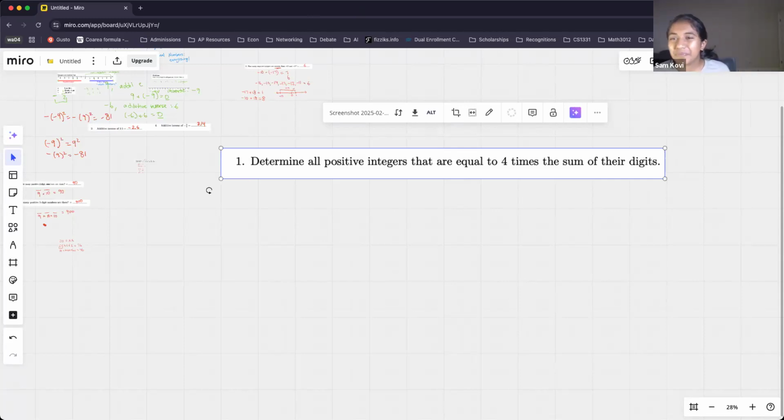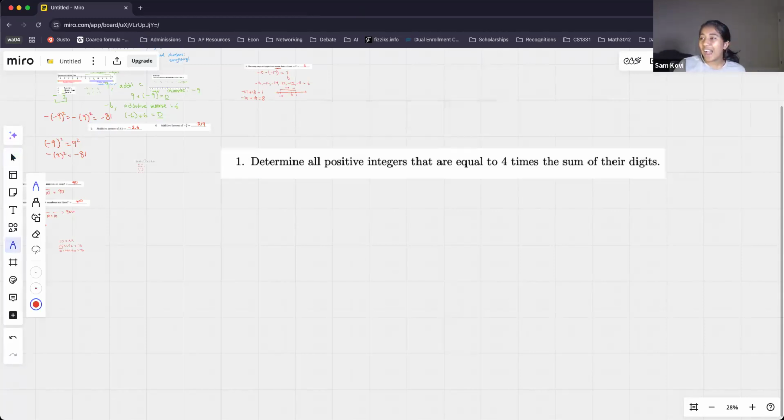All right, let's take a look at this next question. So the way we're going to approach this is, the most important step is understanding how to write a positive 2-digit number. So a 2-digit number can be expressed by the digits AB. And so if I wanted to break this down into place values, how could I do that? How could I write a 2-digit number in terms of its place values?